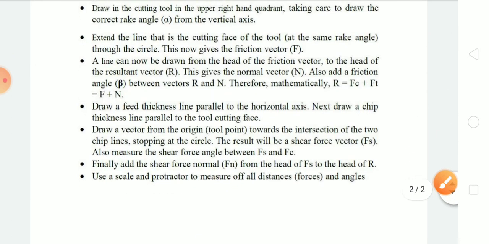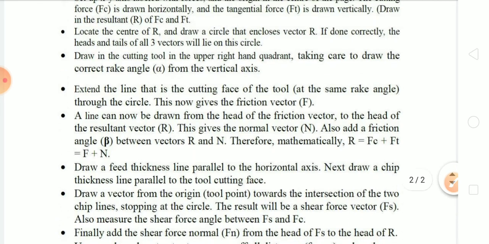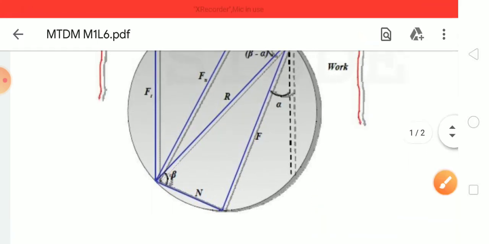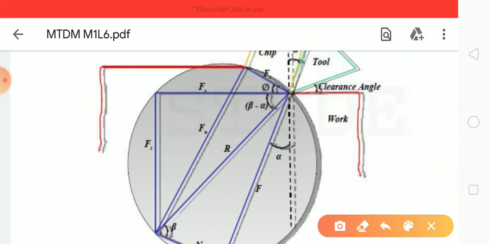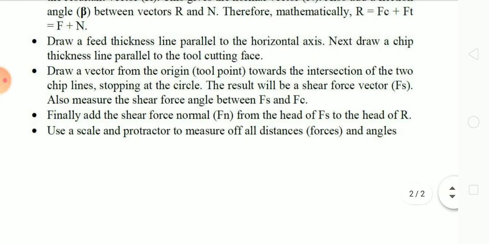This is the shear angle, so that is the shear force angle. Now finally add the shear force normal Fn from the head of Fs. See, this is the Fn. From Fs you can draw a normal until this point, so that we will get the normal force Fn. So we have got our normal force Fn.